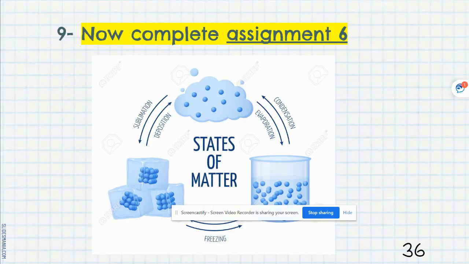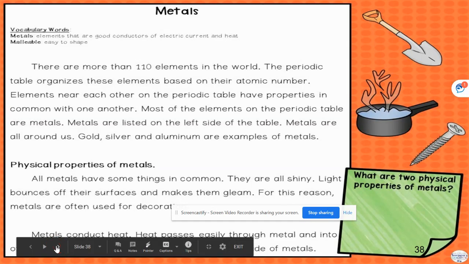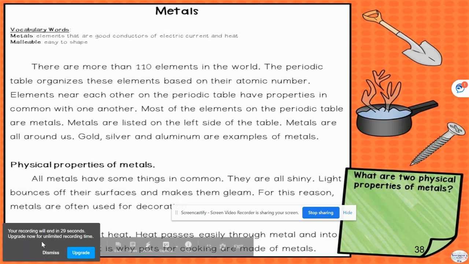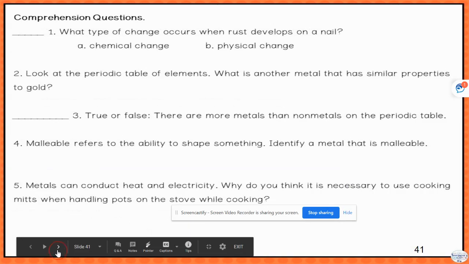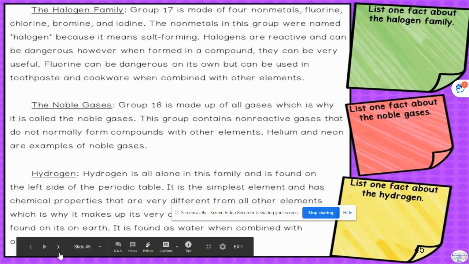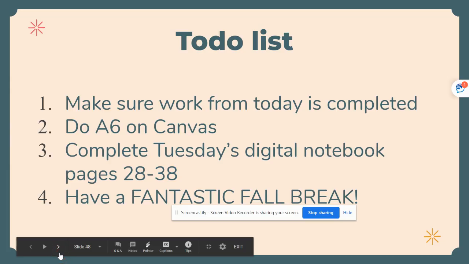Monday's homework is assignment 6. On Tuesday, you'll do some more pages, the next 10 pages of your digital notebook, looking at metals and nonmetals. Again, reading, I like that they kind of call out the vocabulary words. You should know metals and malleable. Reading, answering those questions on the Post-its. Here's some comprehension questions. Then nonmetals. Metalloids, a little chart to organize your thinking.